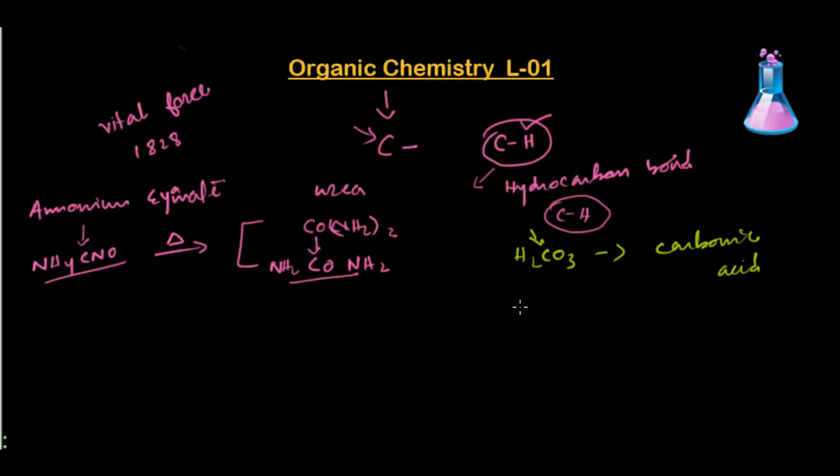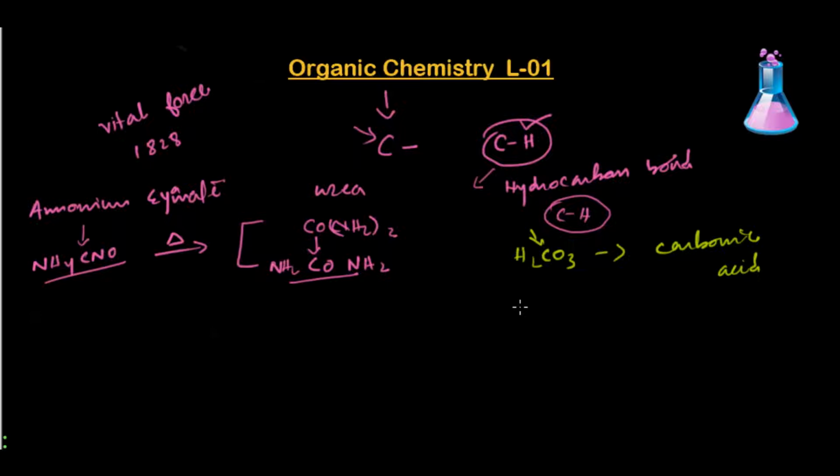If you see the molecular structure of carbonic acid, the carbon is in the middle of oxygens, with a double bond to one oxygen, and the other oxygens are attached to hydrogen. So the carbon is not directly attached to hydrogen, and we can't say it is an organic acid, though it contains hydrogen and carbon. So organic substances are the substances which contain a hydrocarbon bond.